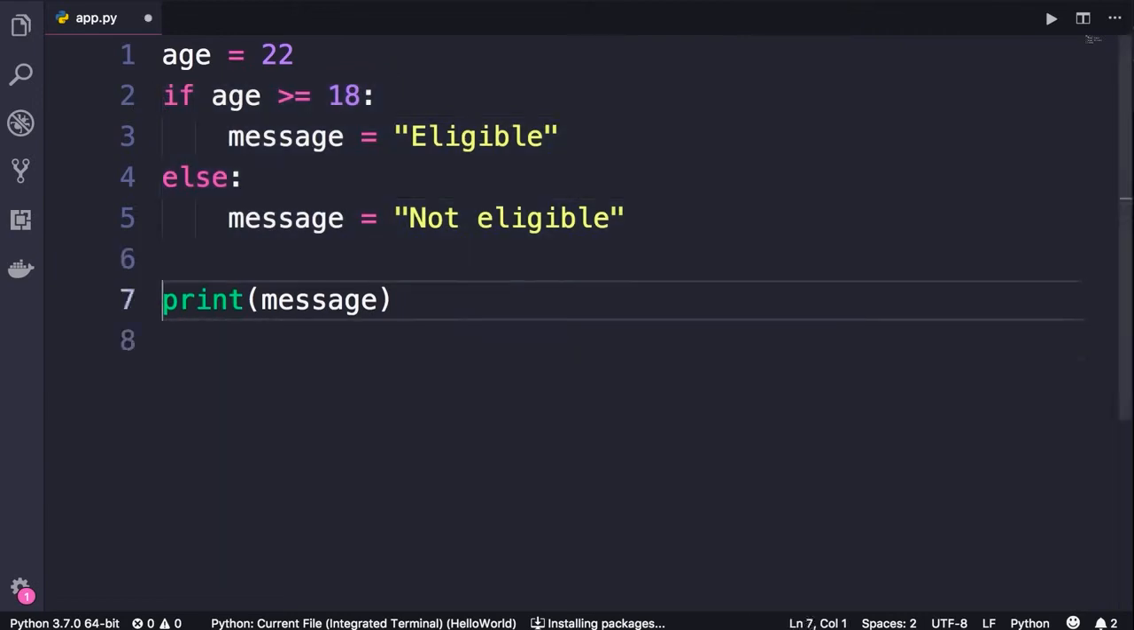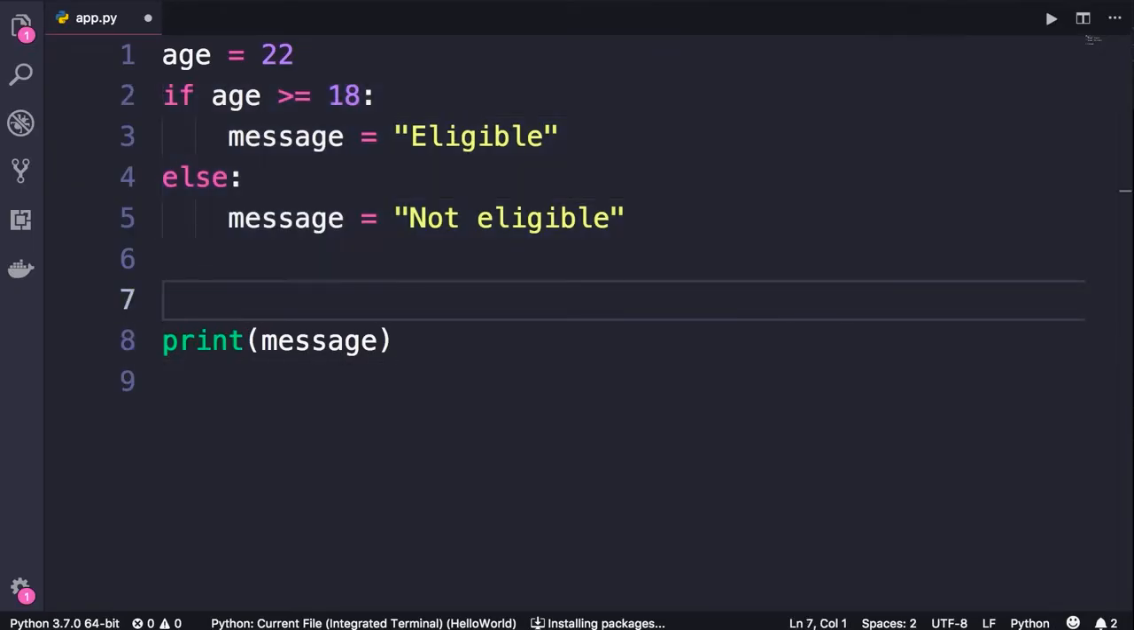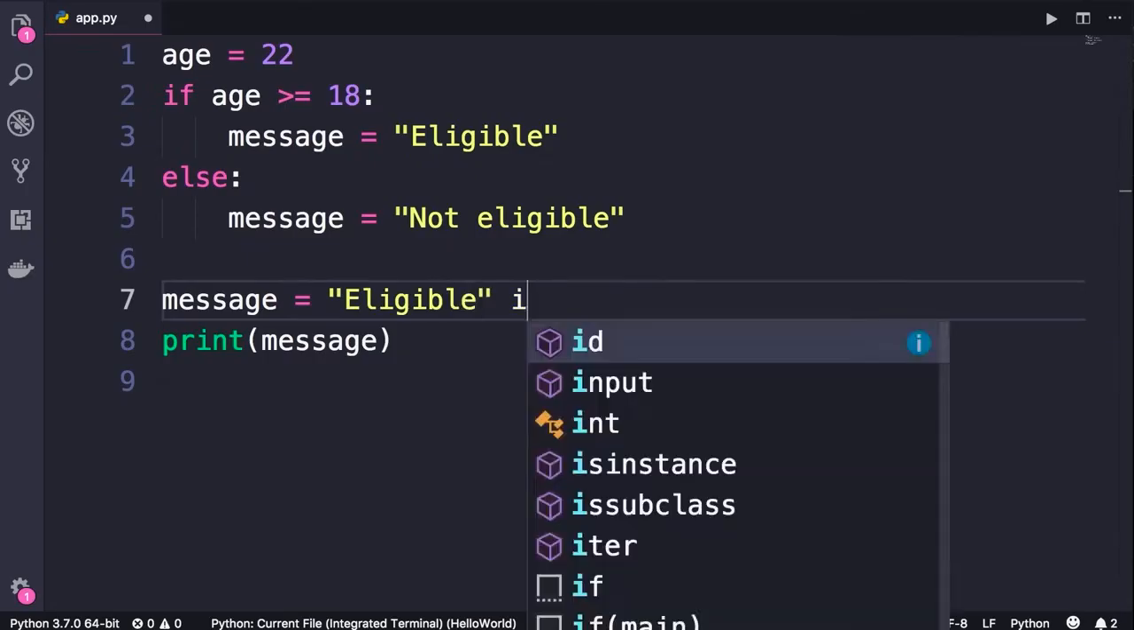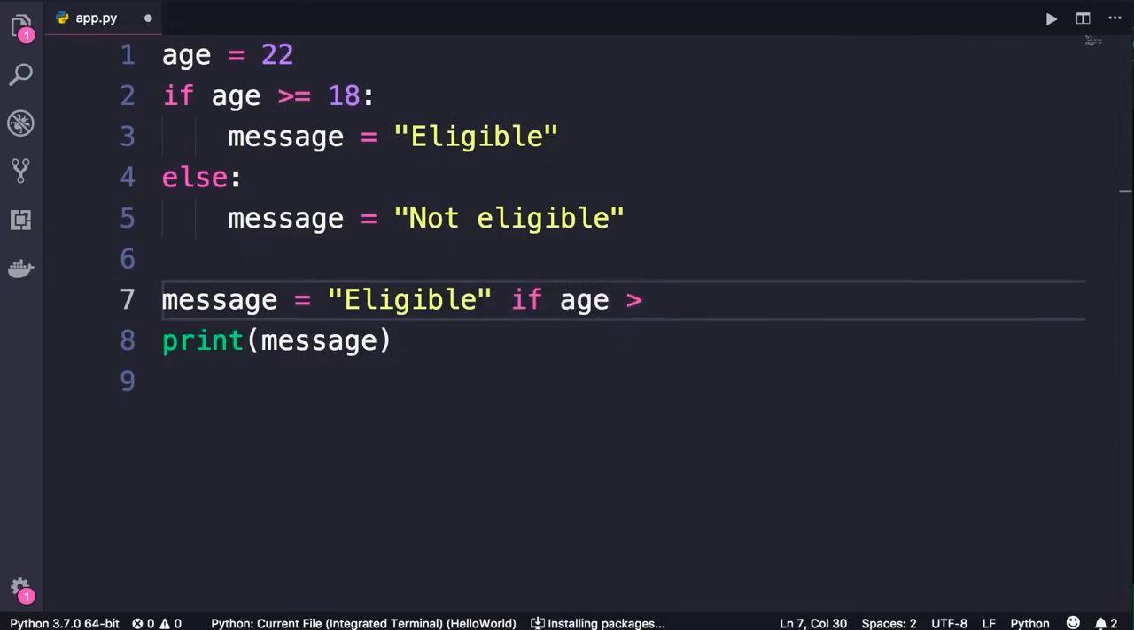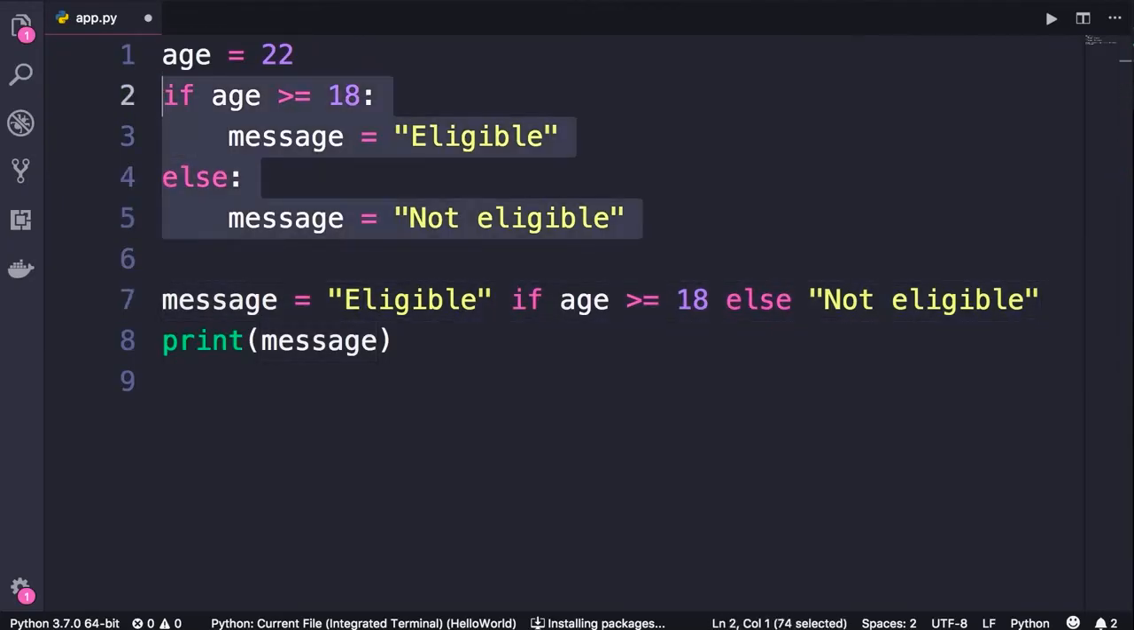So this is how it works. All we want to do over these few lines is to assign a value to this message variable, right? So we start with message. We set it to eligible if age is greater than or equal to 18, else we set it to not eligible. This statement is almost like plain English. So what we have on line 7 is exactly equivalent to these 4 lines of code.